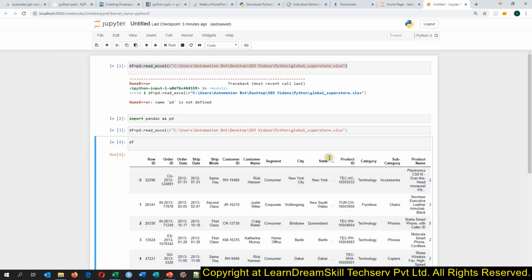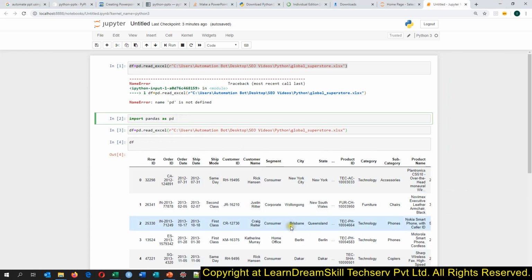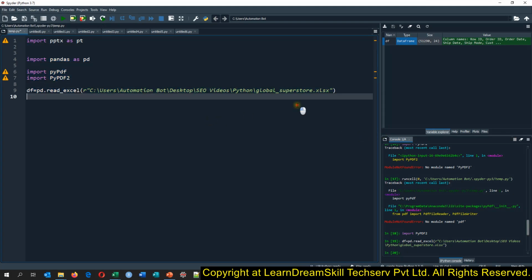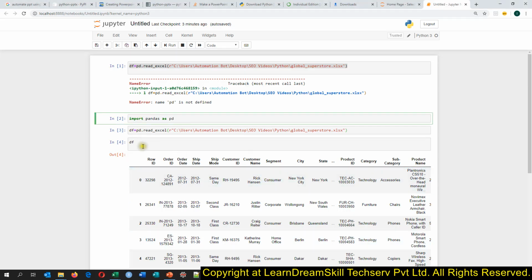It is not as advanced as Spyder is, so managing everything is easy. You will be able to see all the code in one shot, whereas you will have to type the code line by line here. So you need to run the complete code.